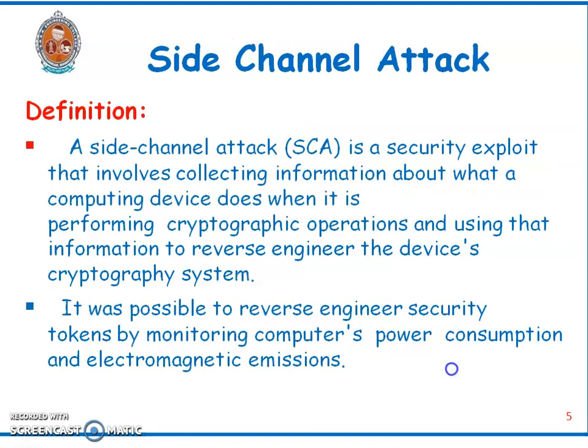So in order to overcome that, attackers use an alternative attack called the side channel attack. A side channel attack is a security exploit which involves collecting information about what a computing device does when it is performing some cryptographic operations, and using that information they reverse engineer the cryptosystem. That reverse engineering is done by observing things like monitoring the computer's power consumption and the electromagnetic emissions.